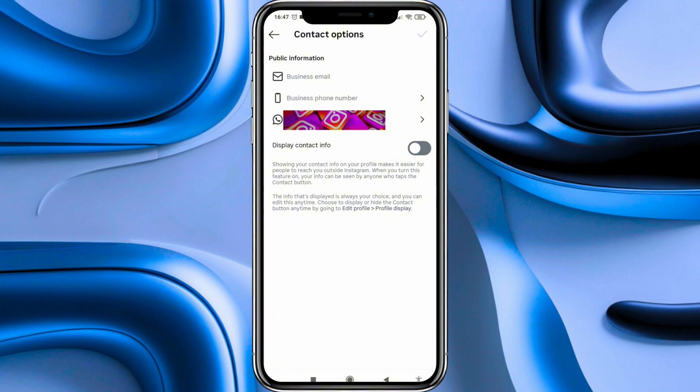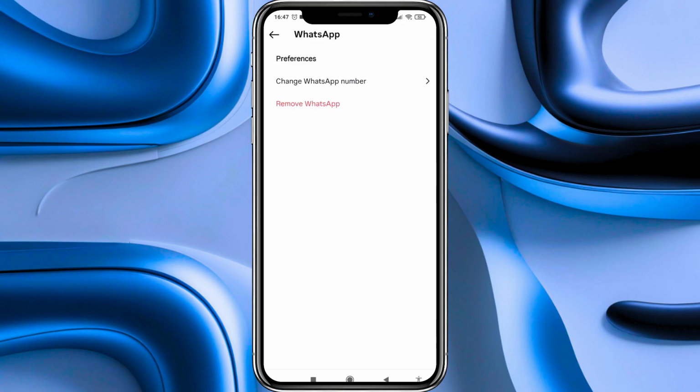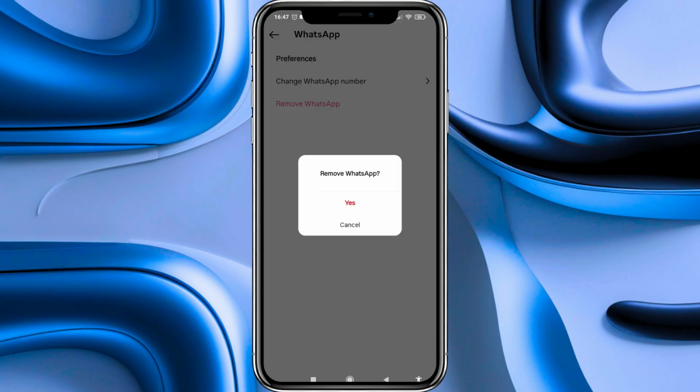on it. Here in the Contact Options page, we go to the Public Information section, and then the third option is our WhatsApp number, and we have to click on it to enter on that page. Here, as you can see, we can change our WhatsApp number, or instead we can remove it, and we have to press on that Remove WhatsApp text. Now in this panel, we have to click on Yes, and we remove it.